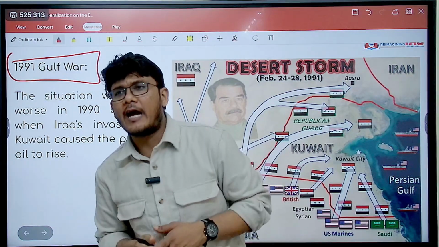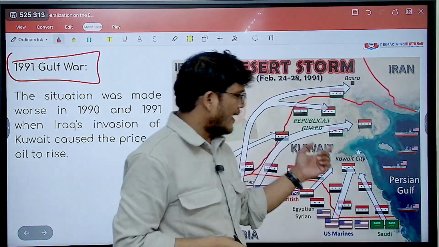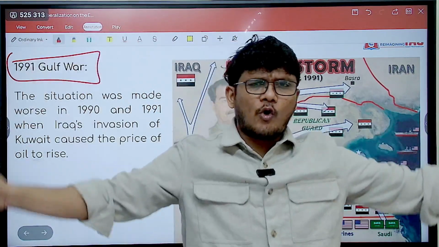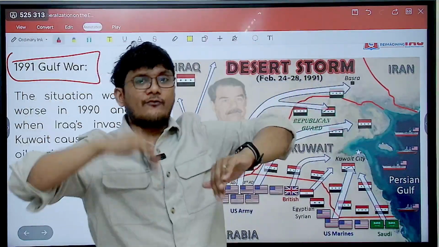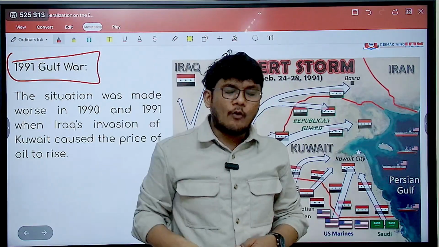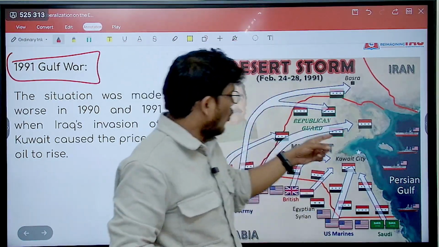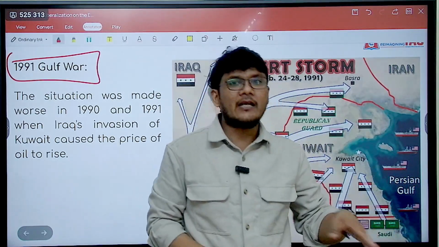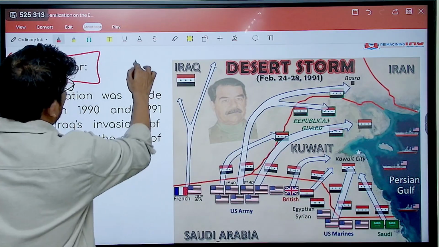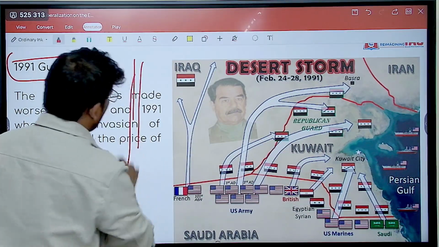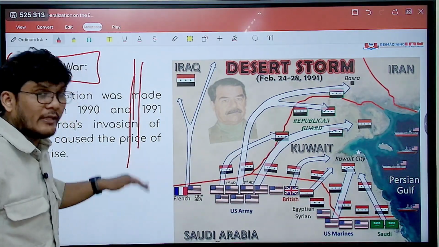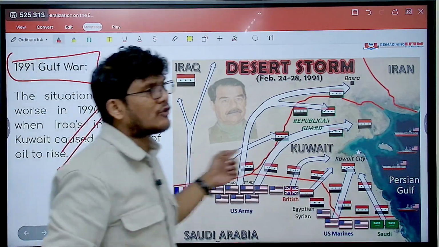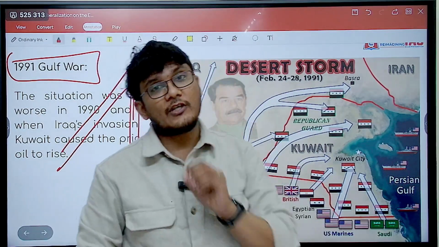The reason that Iraq gave is that Kuwait was producing crude oil to a huge extent, which was making the prices fall, as well as Kuwait was drilling in a slant manner, in an inclined manner, as a result of which the drill was going into the other region which they do not own, which is not theirs.